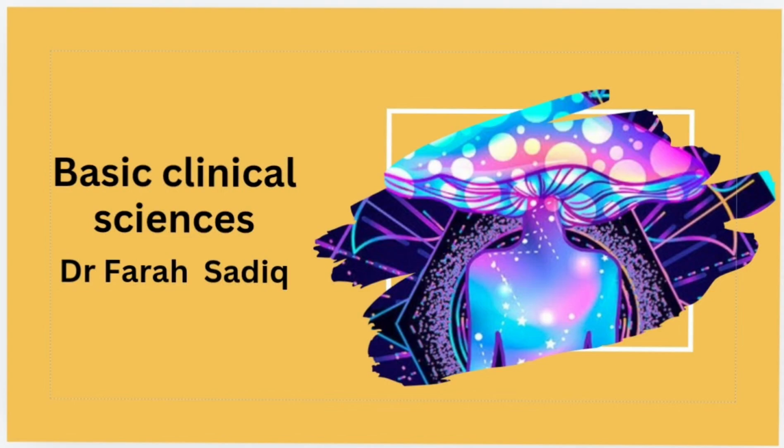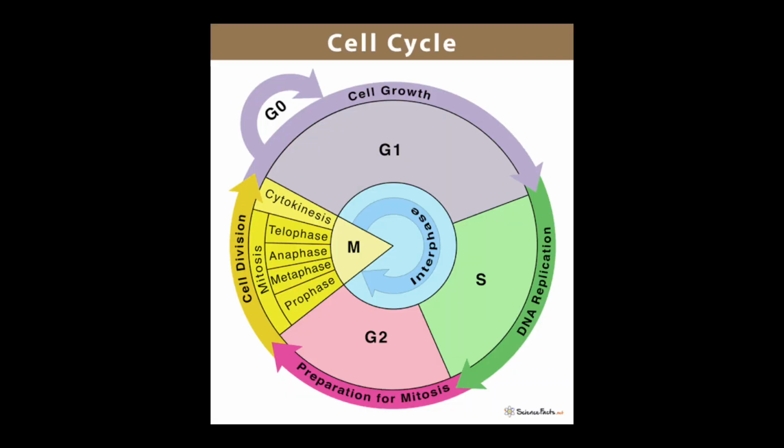Hi guys, today I will discuss the cell cycle, and this is the cell cycle. First of all, there is the G0 phase, which is the resting phase. Then the cell starts growing, which is called the G1 phase.